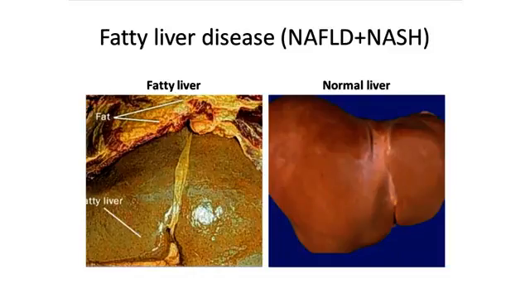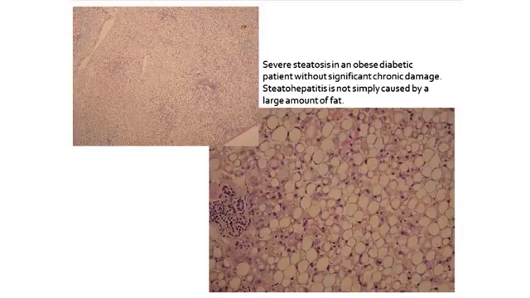A normal liver is on the right, and a fatty liver is kind of greenish yellow on the left, and it's because it's all infiltrated with fat. NAFLD just means fatty liver. NASH actually means steatohepatitis, and it's an inflammatory condition in some patients with fatty liver that seems to lead to cirrhosis. And this is just a microscopic view of liver cells just full of fat.